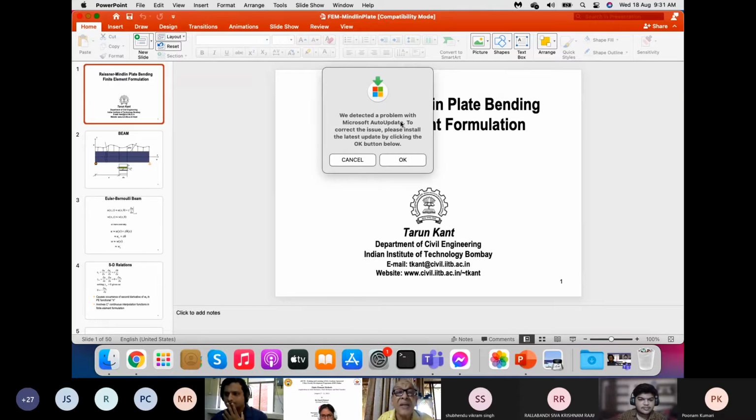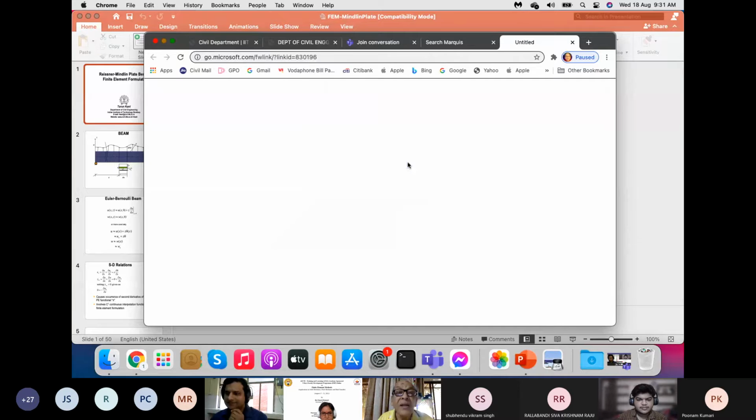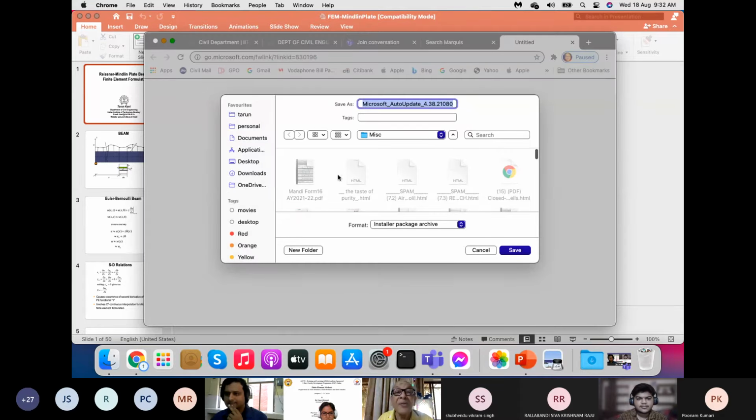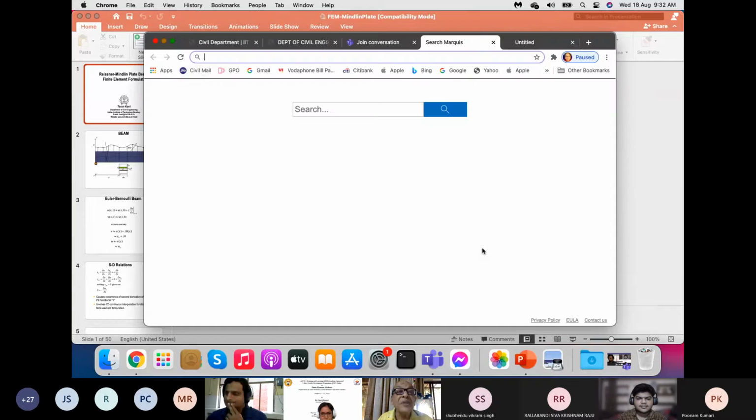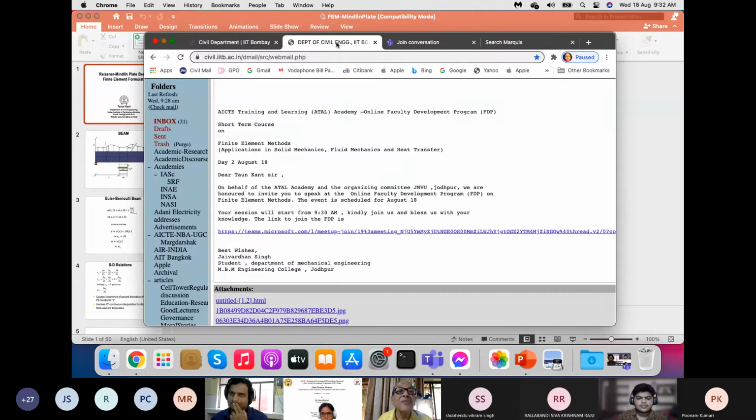Sir, it is a functional key F5. Functional key. Where did it go? Save. Microsoft Auto Update, I just turned off Auto Update. Join conversation. No, again file.